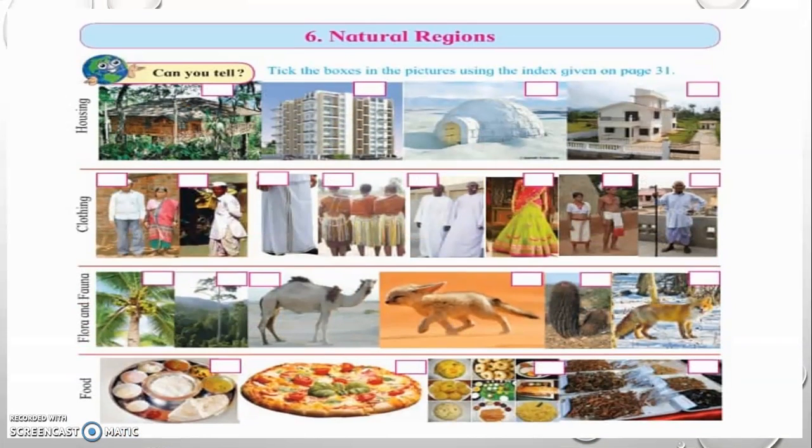Okay, but definitely camel we must have seen. You must have even taken a camel ride. Coconut tree you must have seen, but you must have never seen a cactus plant in reality, or you must have never seen a wild fox, or an animal which you have never seen. Similarly food, thali, definitely each one of us have varieties of food in our house.